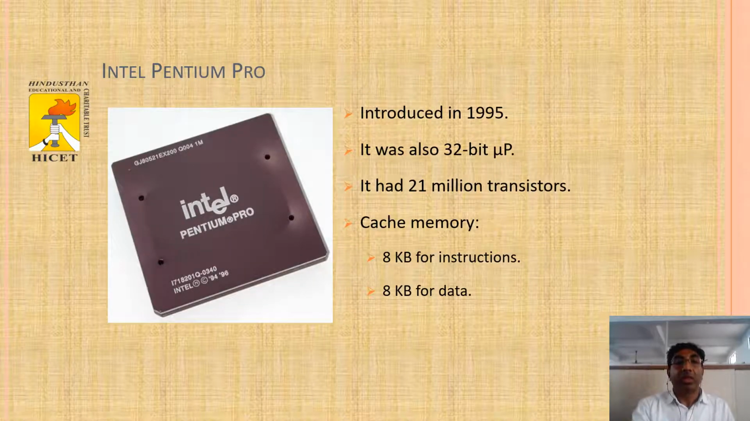Then the Intel Pentium Pro processor was introduced in 1995. It was also a 32-bit microprocessor. It has 21 million transistors. It has two cache memories, one 8 kilobyte for instructions and another 8 kilobyte for data.